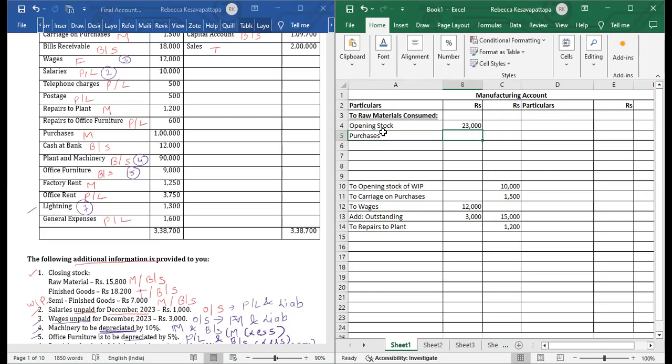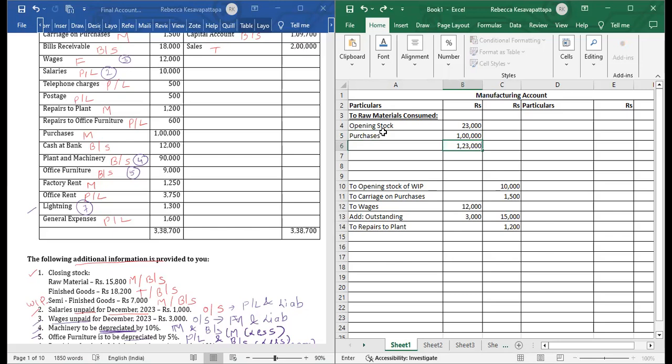We'll put the amount of purchases, that is 1 lakh. Total we will take here 1,23,000. Still in inner column, because there is an adjustment also in which we have to do less, that is raw material of 15,800. We'll write it later on.